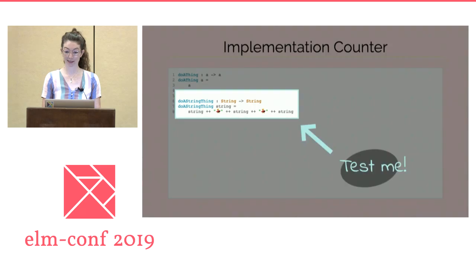Which is to say, the type system can't prevent implementation errors, but you can through tests. If you want a truly excellent function that takes a string and repeats the string 3 times with dancer emojis in the middle, then it makes sense to make sure that the function you write actually does that.